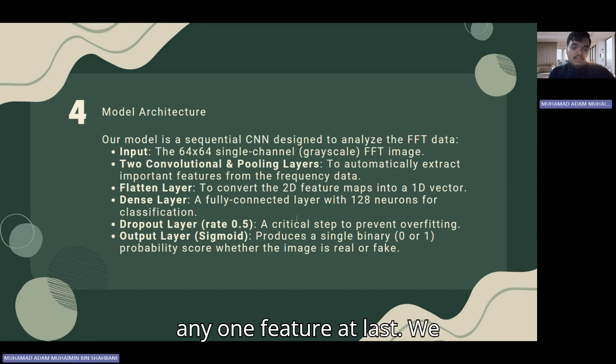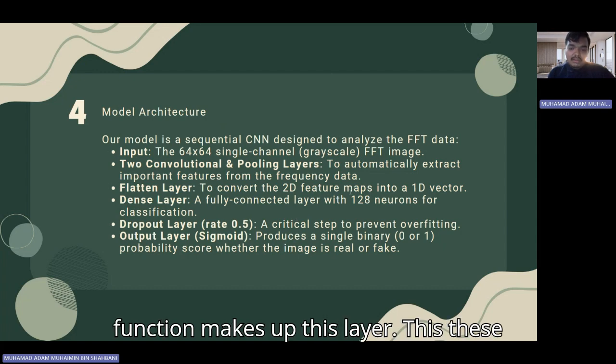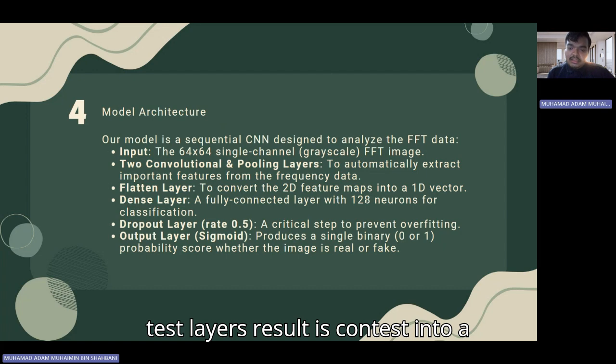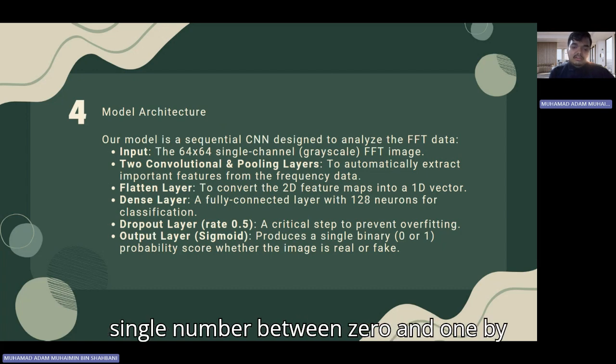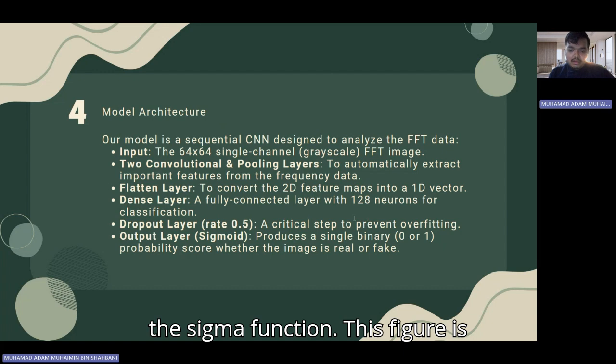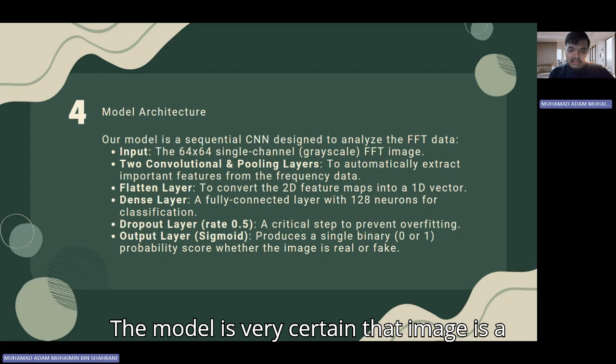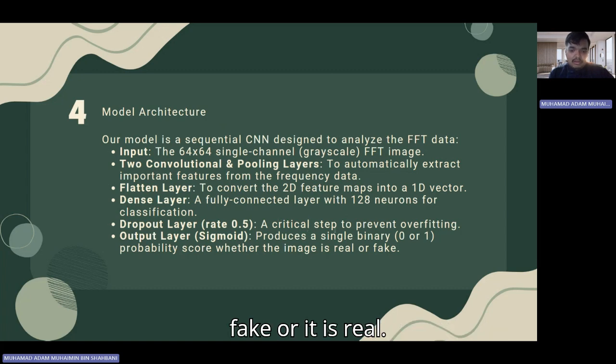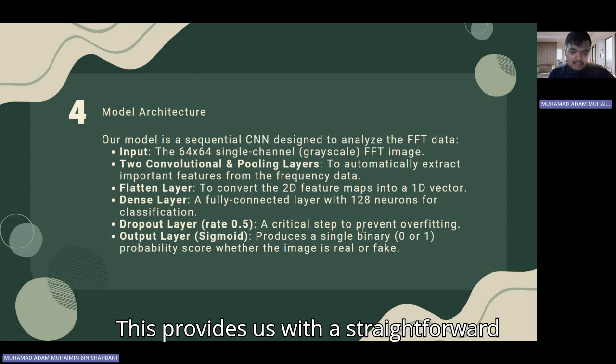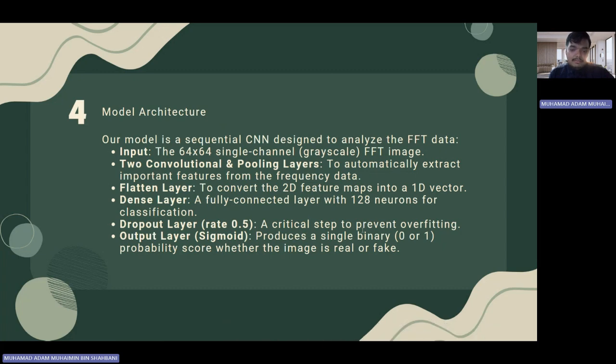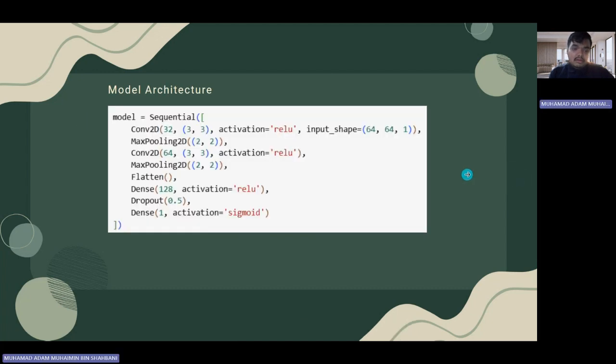At last, we arrive at the output layer. This layer consists of one neuron with a sigmoid activation function. The sigmoid function condenses this layer's result into a single number between 0 and 1. This figure is interpreted as a probability: how certain the model is that the image is fake or real. This provides us with a straightforward binary response. So this is our coding for the model architecture.